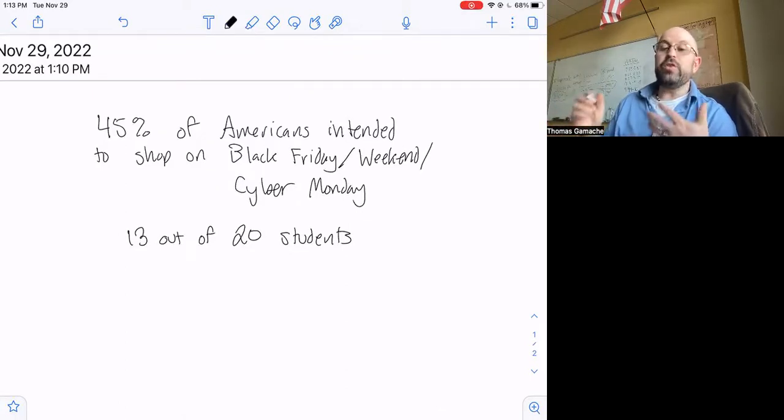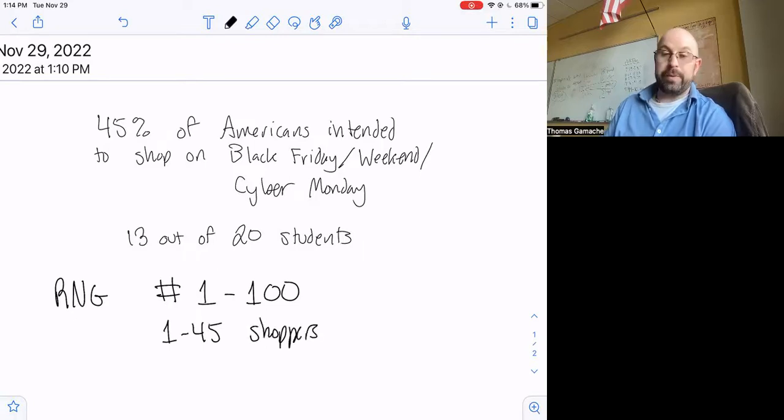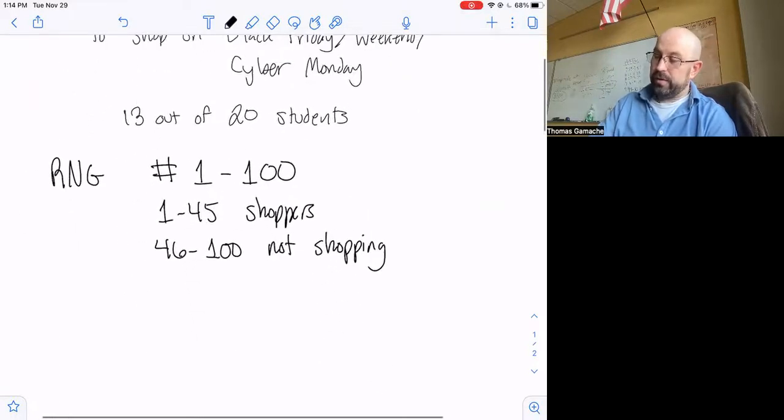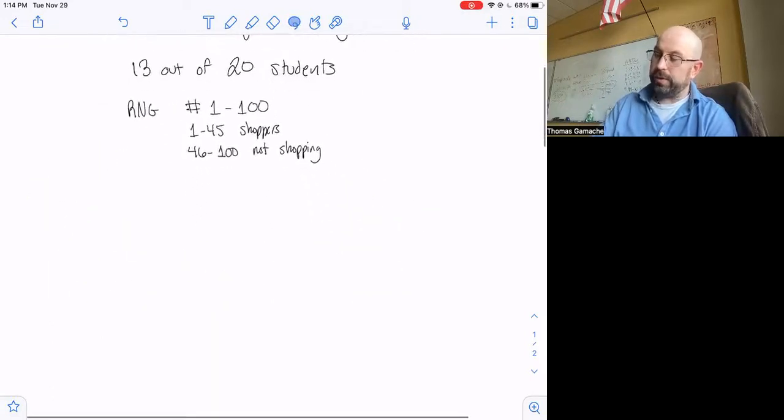So someone said, how about we use a random number generator? That's always a great idea for a simulation. So we're going to go with an RNG, a random number generator. We're going to assign numbers 1 through 100. Out of those numbers 1 through 100, numbers 1 through 45 are going to represent shoppers, people who said they're going to be shopping over those days. The rest of our values, 46 to 100, those will represent people who don't plan on shopping, not shopping. Based on those values, I'm going to randomly select 20. And we're going to see how many of those 20 end up being a shopper.